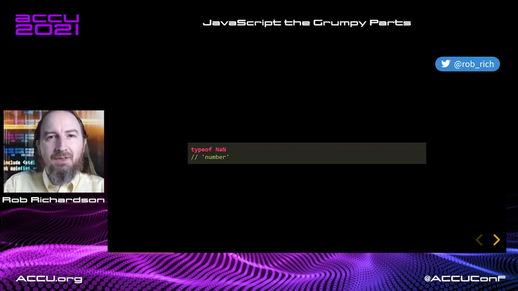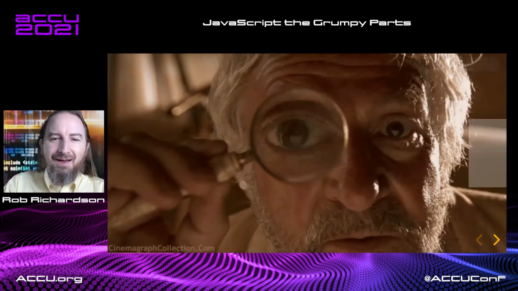typeof NaN. Now we would expect not a number to be, well, not a number, but actually typeof NaN is number. Should it be object? Should it be undefined? Well, it is kind of in the numerical groups. So maybe this is a bug. Maybe this is just an easy organization for Brendan Eich back in the day. Not sure, but yeah, typeof NaN being a number. It's like, well, I kind of want to go check to see if it is a number, and if it isn't a number, I don't really want it to be of type number. So yeah, JavaScript is weird.